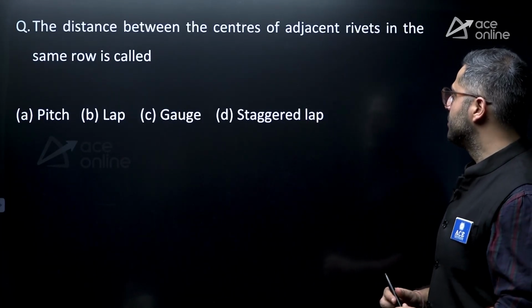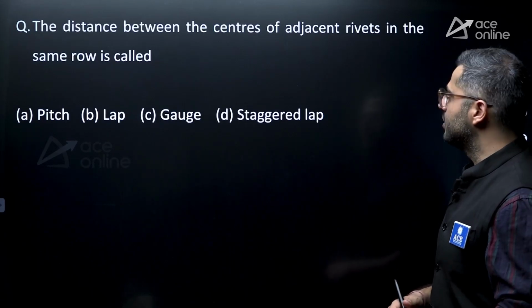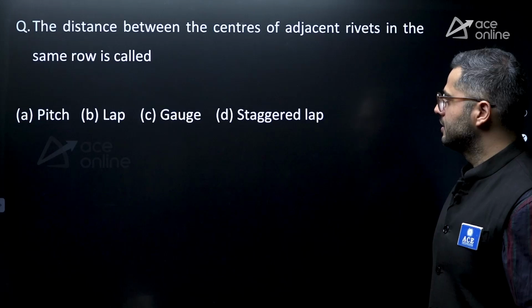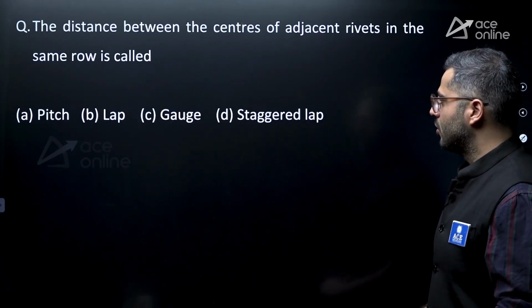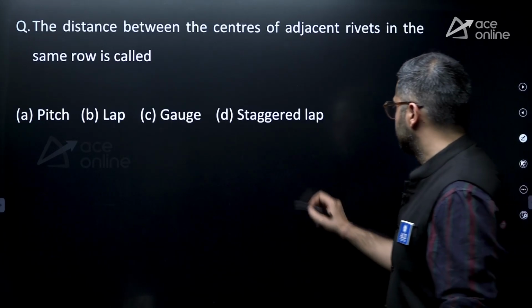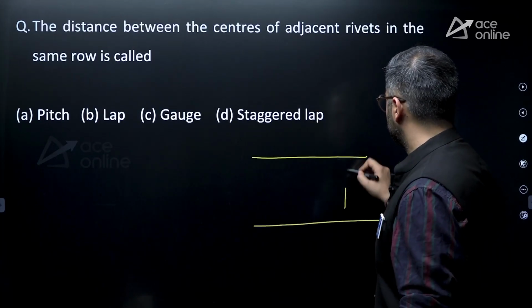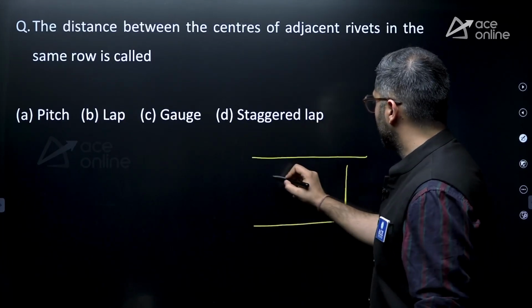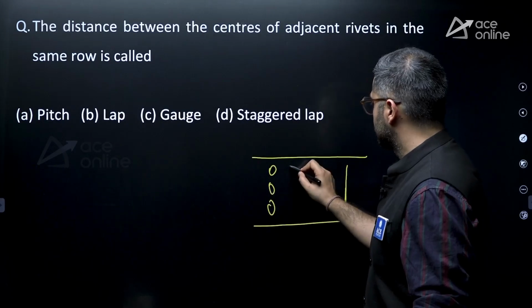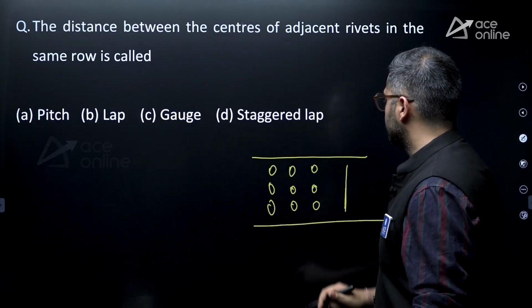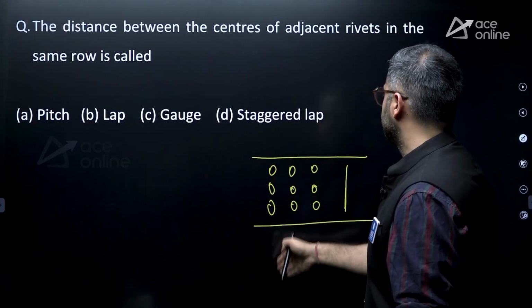Next question, the distance between the centers of adjacent rivets in the same row, they are called as, see. So over here, if you provide the bolted connection like this, so this is your bolt line.